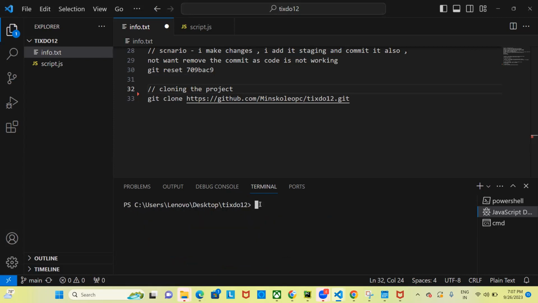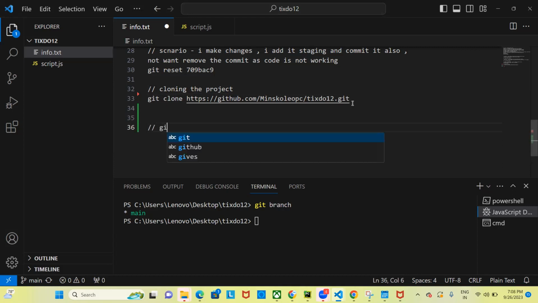Now if you want to see what branch I'm working on, understand this example like this. I just joined the office. I cloned the project. Now, what branches do I have? When I clone the project, I have only one branch, which is the main branch. So if I say git branch, I will get the list of branches I have. Currently you have only one branch.